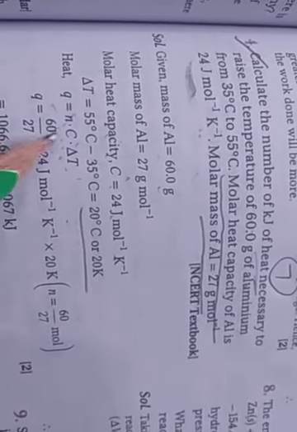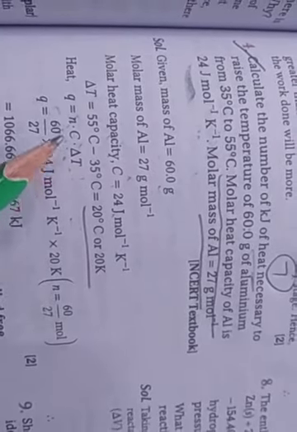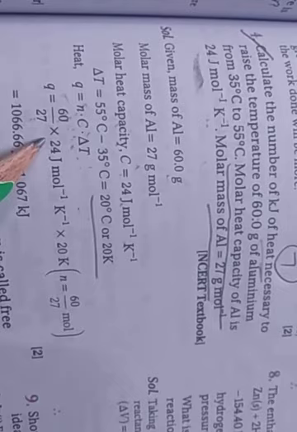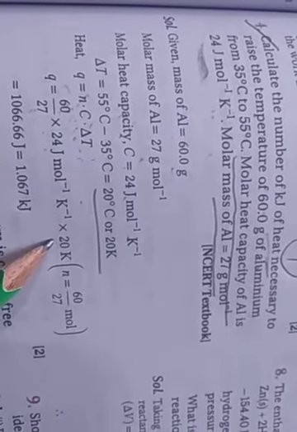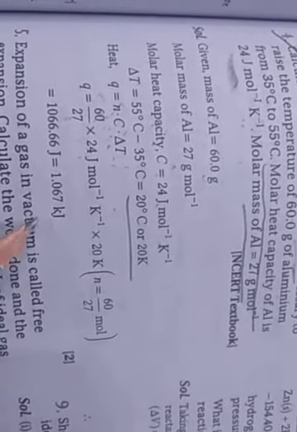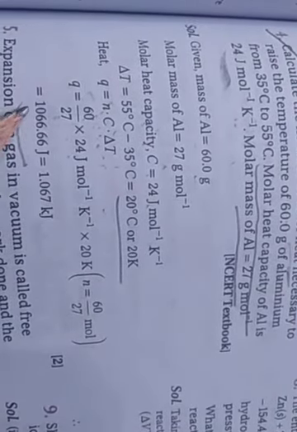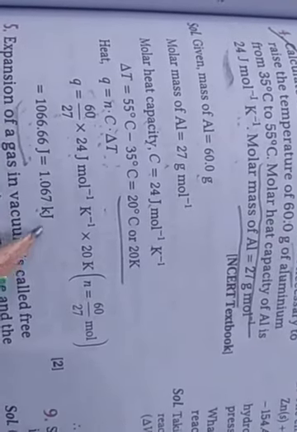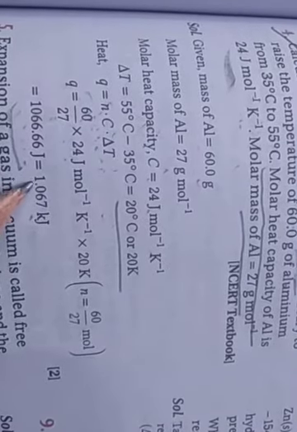Okay, so formula of the heat, Q is equal to n into C into delta T, and given mass divided by molar mass, 60 upon 27, multiply capacity 24, multiply difference temperature 20 Kelvin. So the value came 1066.66 joule, and divide by 1000, so convert into the kilojoule. Okay, 1.067 kilojoule.